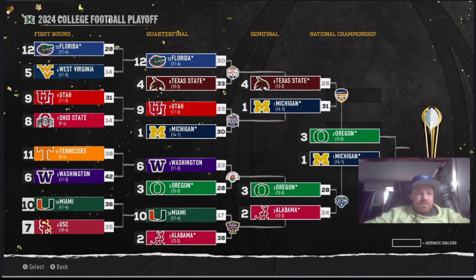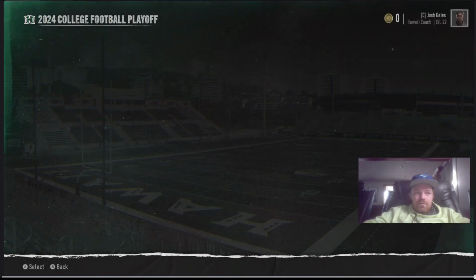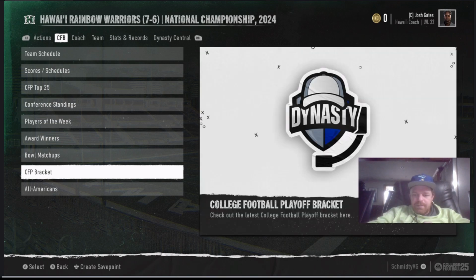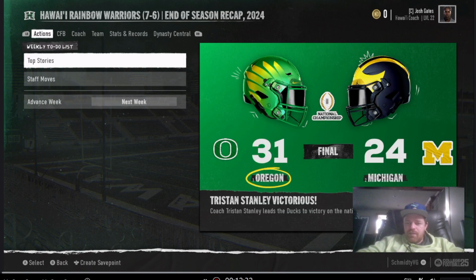Washington beat Tennessee. Miami beat USC. Oh wow. Alabama advanced. Oregon. Texas State beat Florida. Wow. That's crazy. And then they almost beat Michigan. Unbelievable. Alabama loses to Oregon. So let's go ahead and simulate the championship. And it was Oregon that came out on top, 31-24 over Michigan. We'll go ahead and advance to season 2.